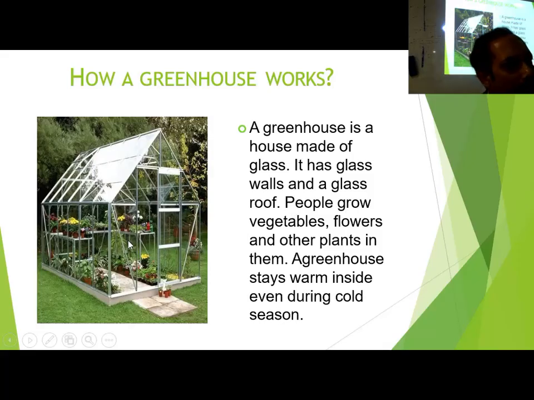Sunlight can enter through the glass, and it is visible wavelength, and it is becoming converted to microwave, because of the wavelength energy, some amount is absorbed by the glass, and some amount only can be transferred inside. So that's why partly the visible radiation is getting converted to microwave radiation. If not whole, at least partly it is getting converted, and that's why the room inside is heated up.